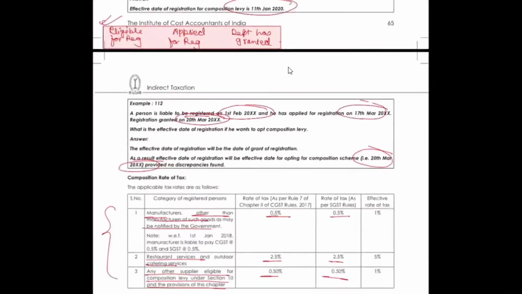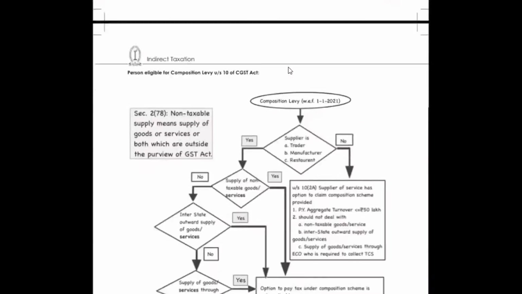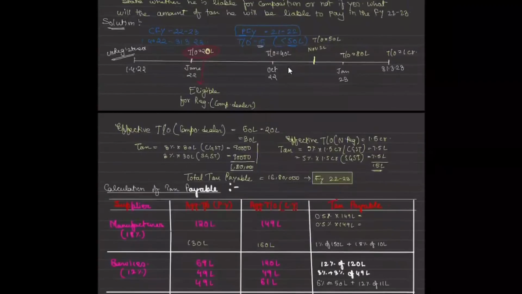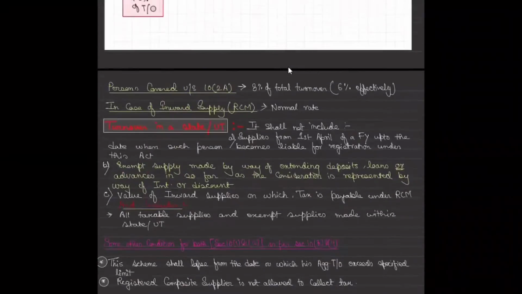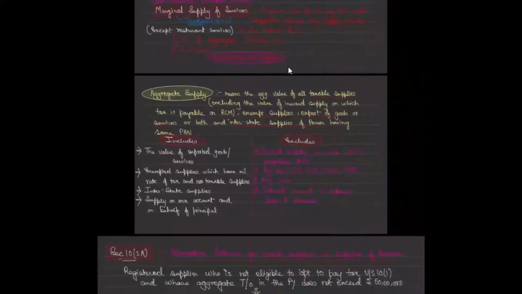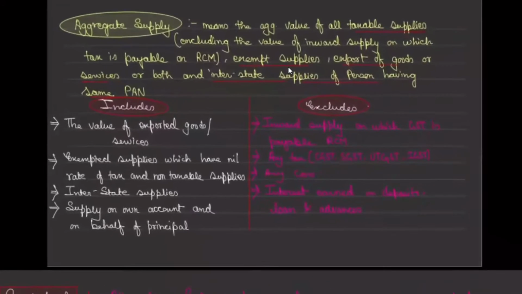Let's discuss this. This aggregate turnover will be cleared for you guys. Aggregate supply, yes.